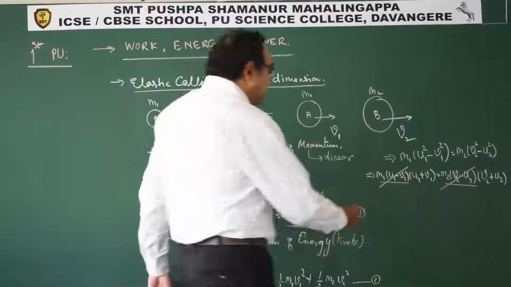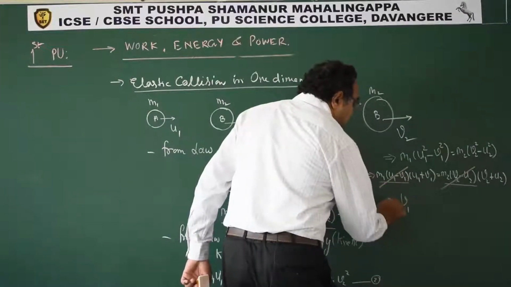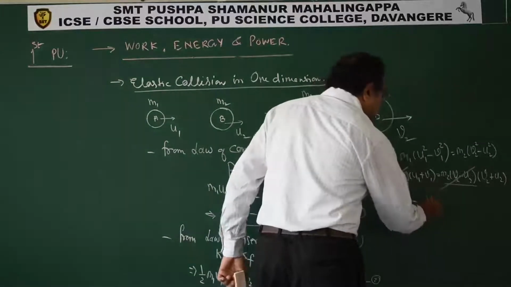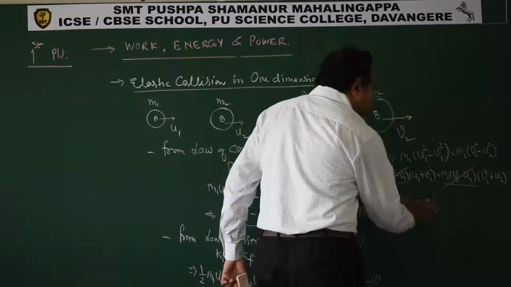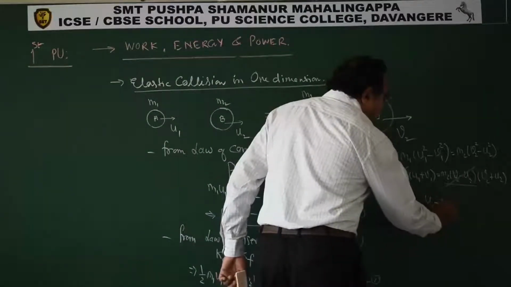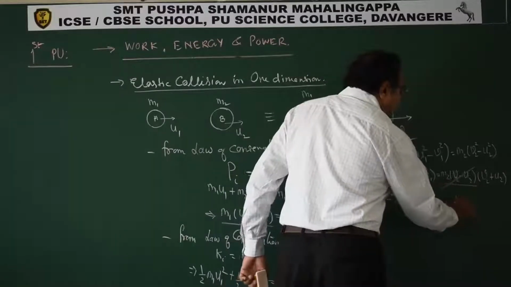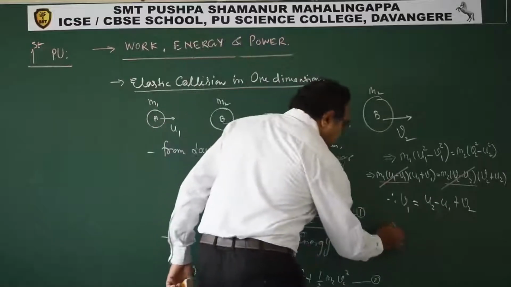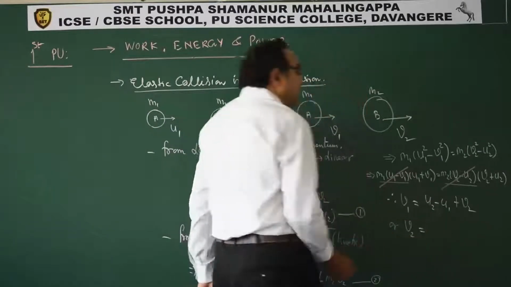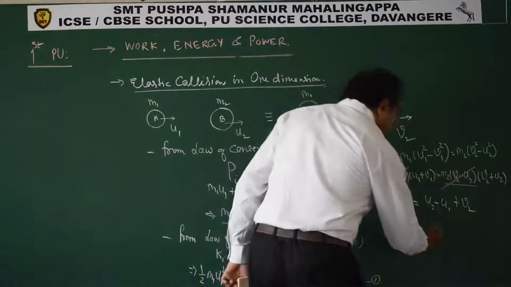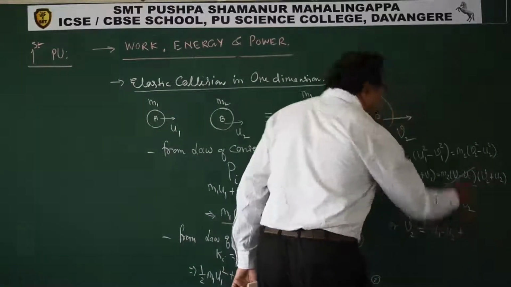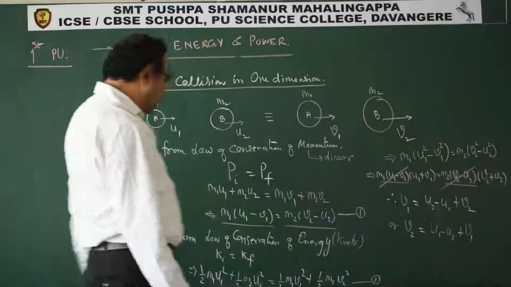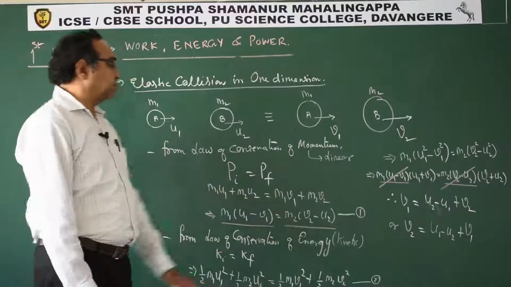Now what are we getting? We get v1 is equal to u2 minus u1 plus v2, or v2 is equal to u1 minus u2 plus v1. Now any one of these equations we can substitute here.